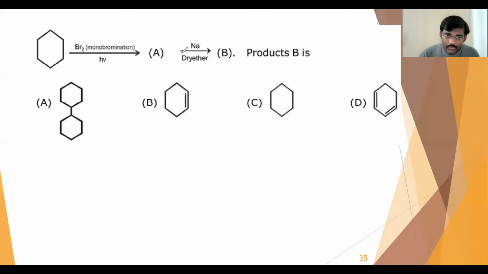So first, what we are getting is bromocyclohexane, that is compound A we said, right? So 2 moles of bromocyclohexane react with sodium metal, and that will give you a compound A, with the 2 cyclohexane rings, the alkane will come. So that will be option A. So our answer is option A. So that is question number 4. Now let us go to question number 5.